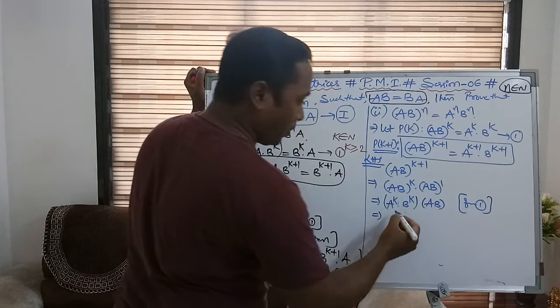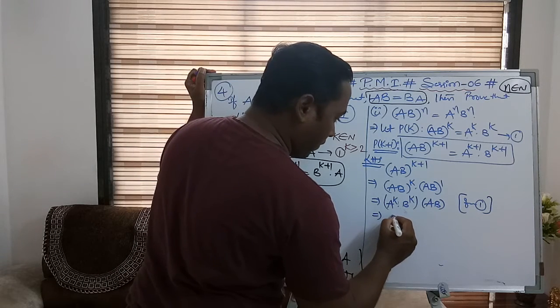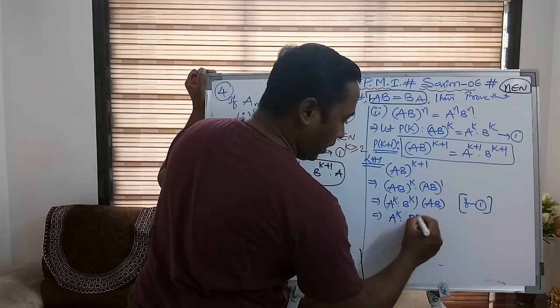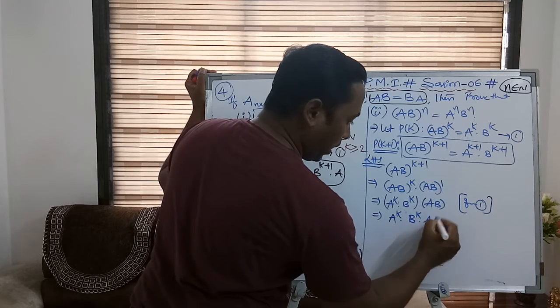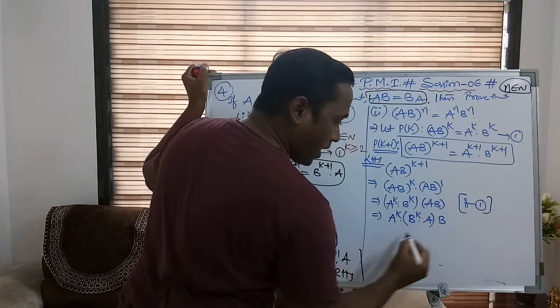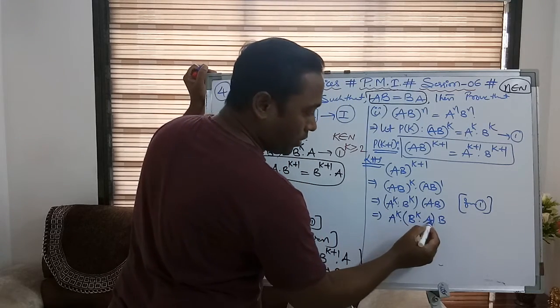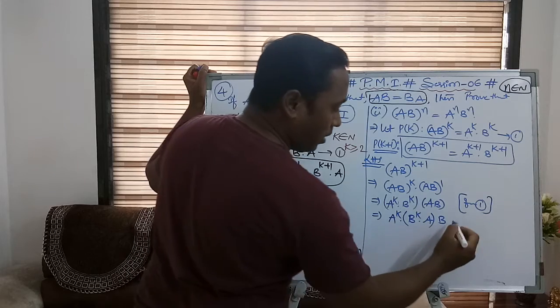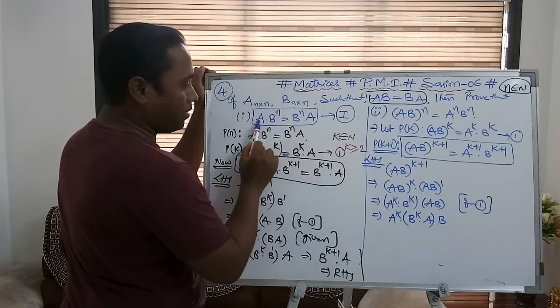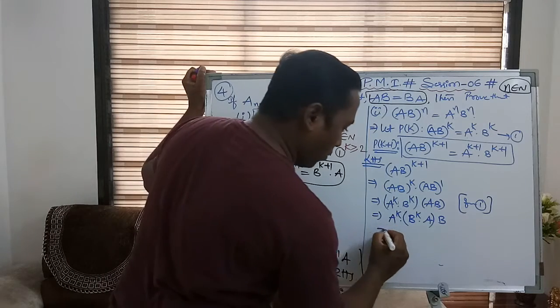See, how can I do that? First I will group like this: A power k into B power k into A into B. Correct? So hence I can group like this. So this group can be replaced with result number 1. So B power k into A is written as A into B power k. So I am doing that only.